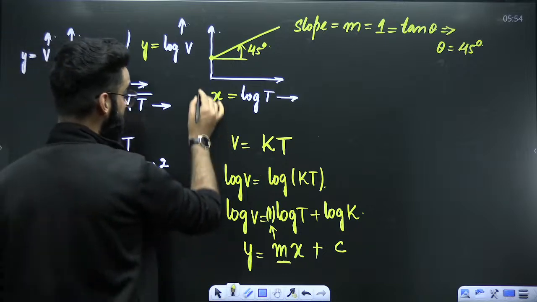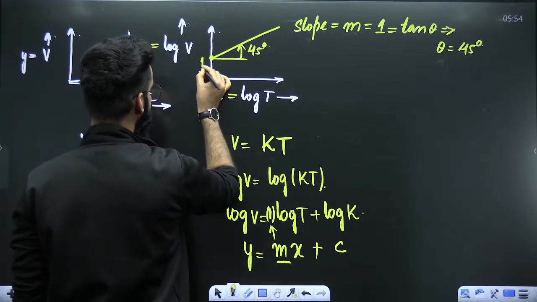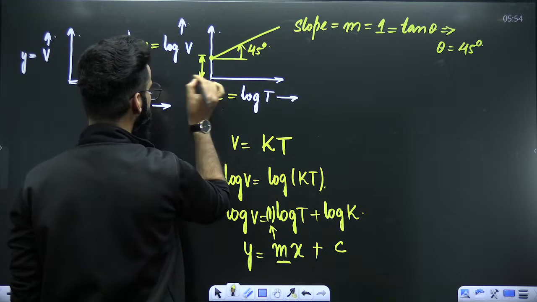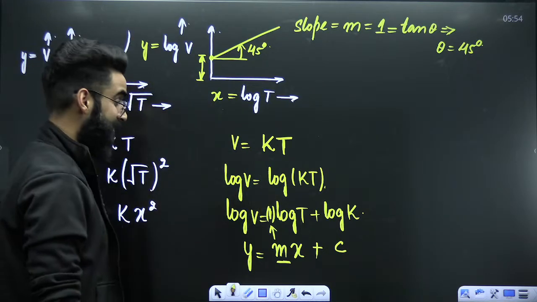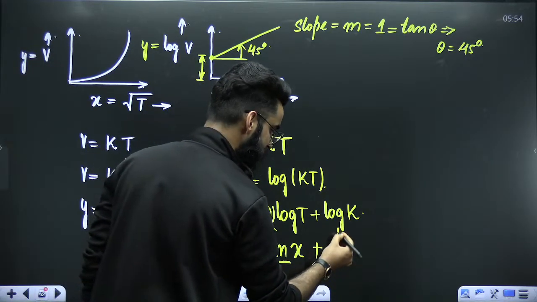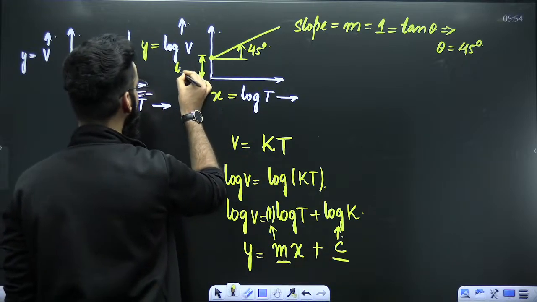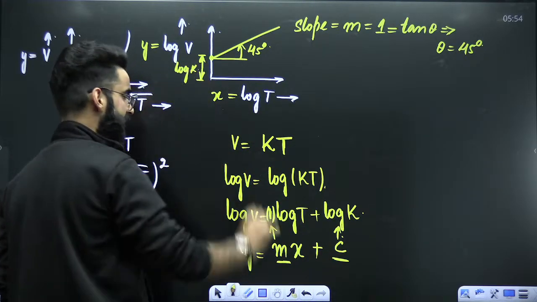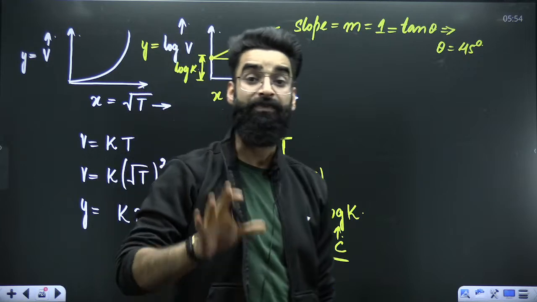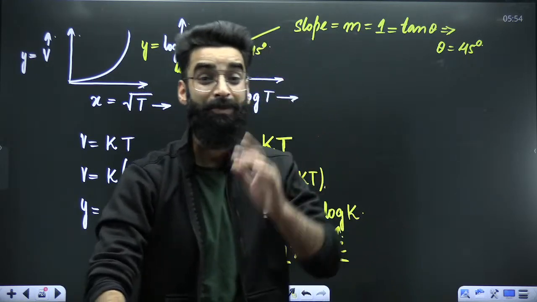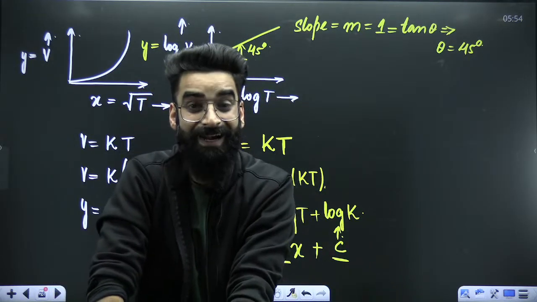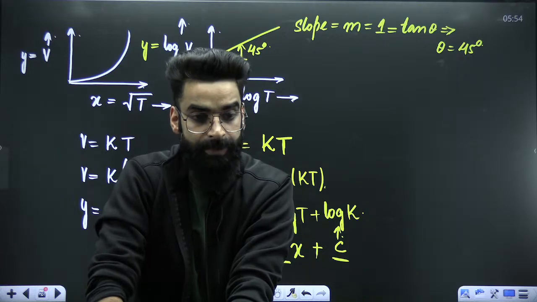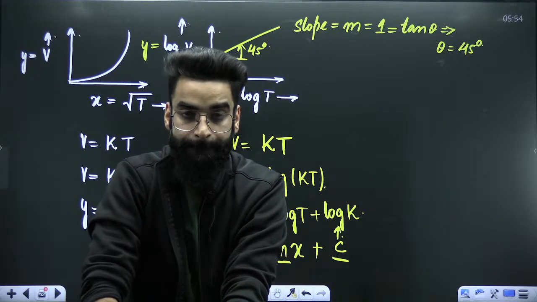And at the same time, people, if I ask you what about the intercept, the distance from the origin to the point from where the graph starts, the c value I'm asking you, c is nothing, it's log of K. C is basically log of K. Correct? These were some very important graphs which you are not going to mug up. You are going to understand how they are made. Okay? I hope it's super clear to you.